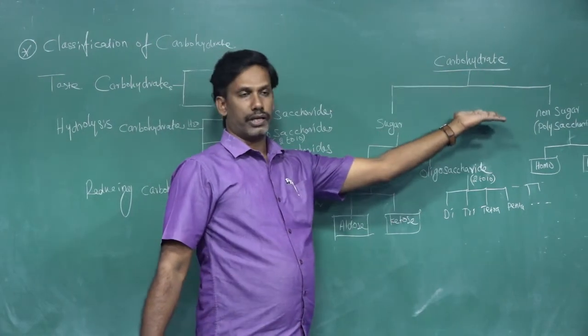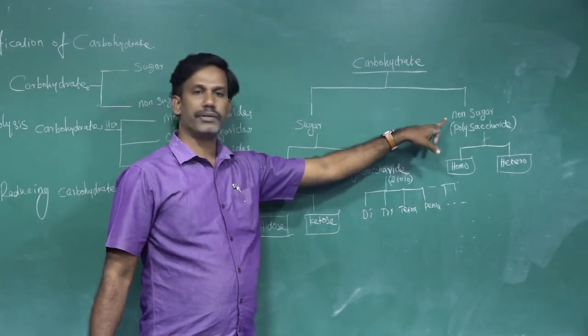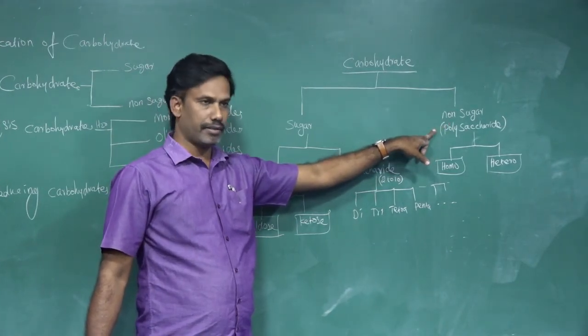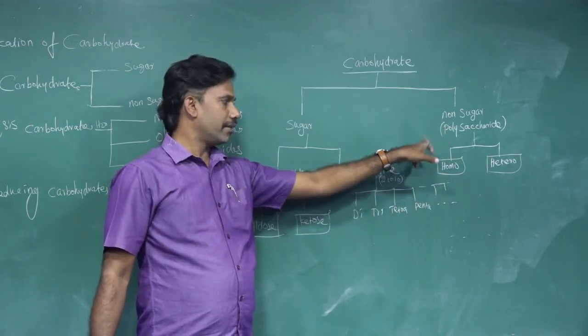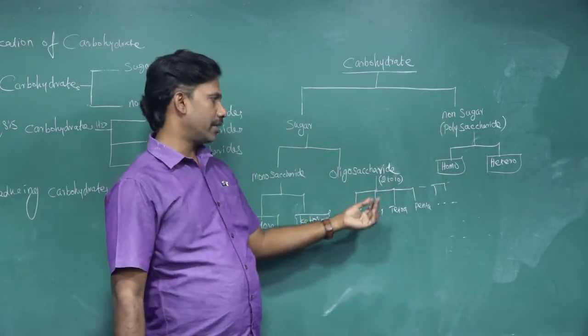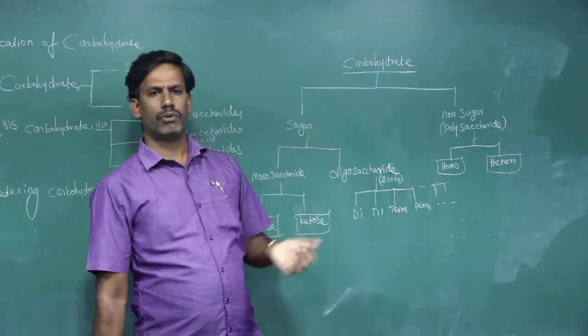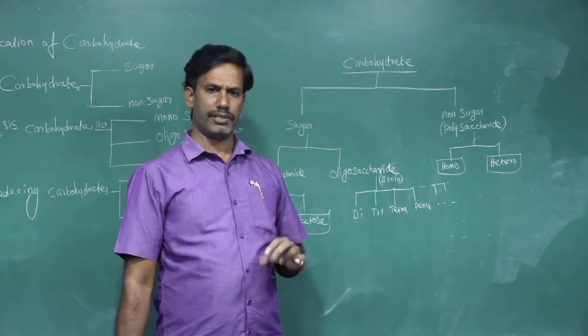Whereas non-sugar can be classified into polysaccharides. Polysaccharide is further classified into homopolysaccharide. What is called a homopolysaccharide? Polysaccharide means n number of monosaccharides are linked together, that is called a polysaccharide.